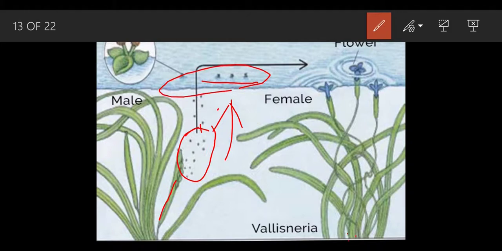And when these pollens came in contact with the surface water, this female got big and got on the surface, and due to the flow of the river, the pollen started to move in the direction of the female, and the pollination can occur in this kind of a place.